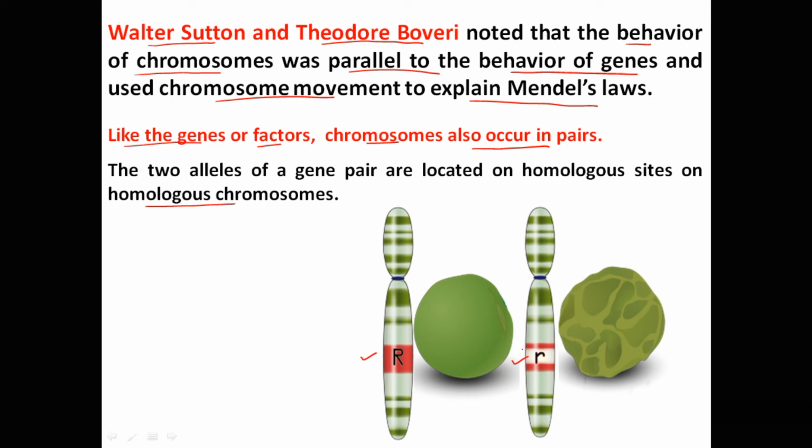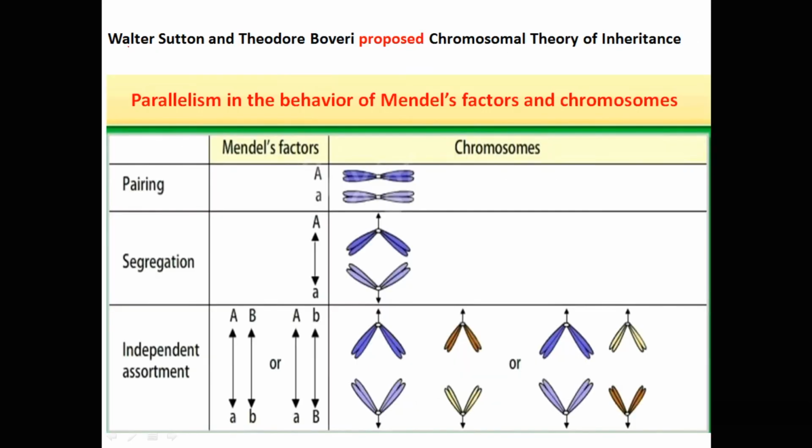So Sutton and Boveri observed that Mendel's factors or genes are present on the homologous pairs of chromosomes. Based on their observations, they proposed the chromosomal theory of inheritance.